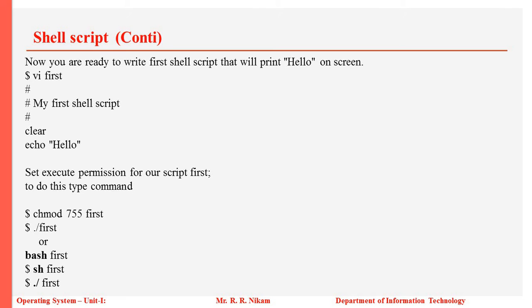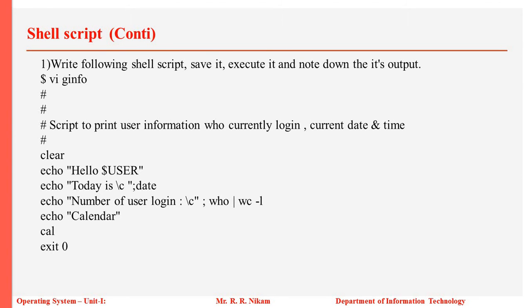Or we can also go by the way, bash first, then sh first, ./first. This will set the permission and execute the program. Next we will look at how to save the program and execute it. Already we have seen it.